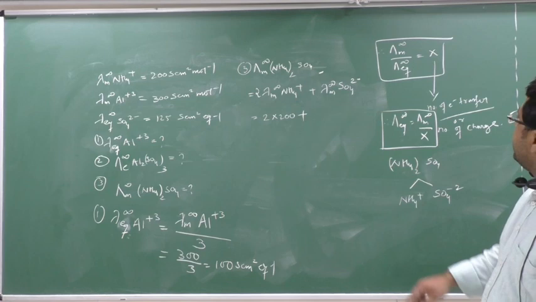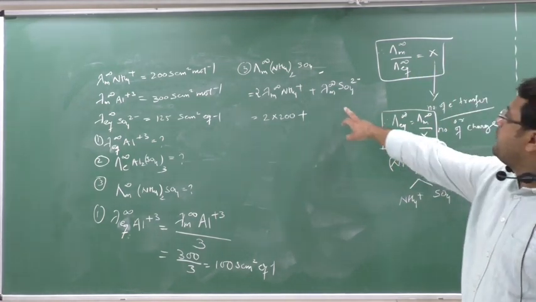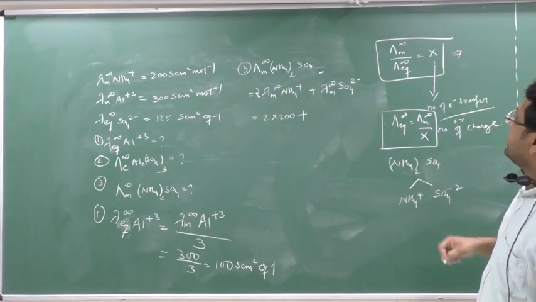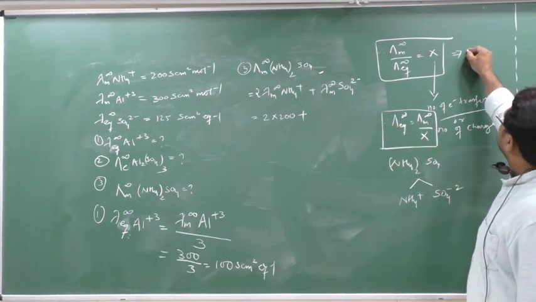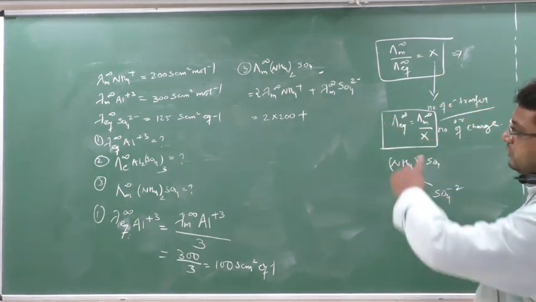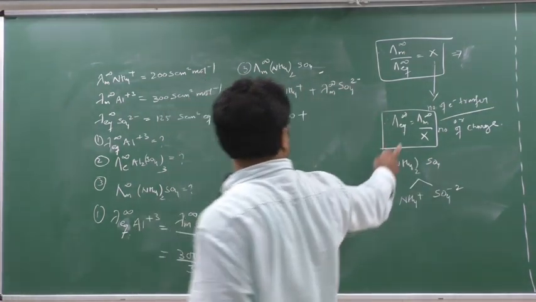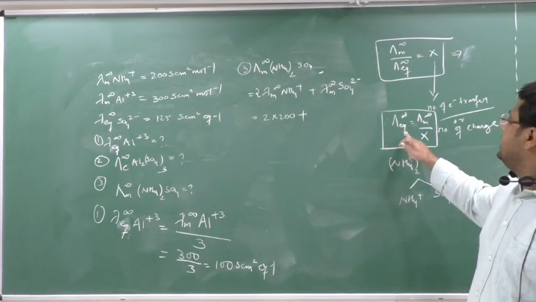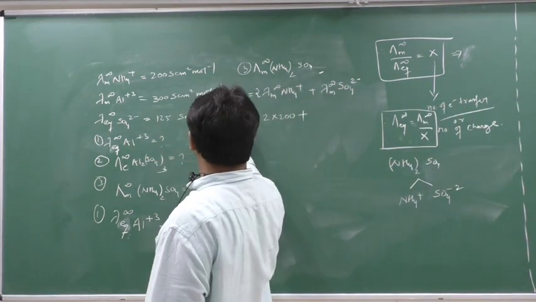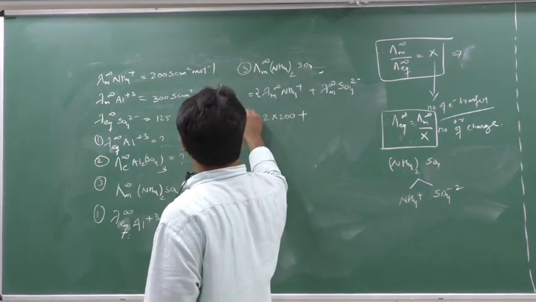But we know the formula. That is, molar conductance divided by equivalent conductance equal to X. Now I need what? I want the molar conductance formula. Okay. So what will I do? I can write like this also. That is molar conductance equal to what? If I want to convert this into equivalent conductance, then how will I convert? So you know that equivalent conductance means what? Lambda m by X. Equivalent conductance means what? Lambda m by X. Yes or no? So this is the equivalent conductance. So I can write like this, lambda m by 2 for SO4 2 minus.